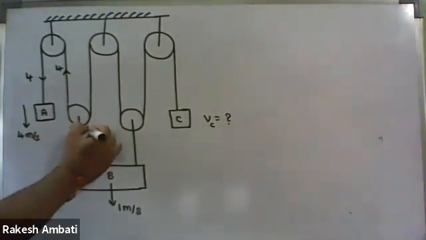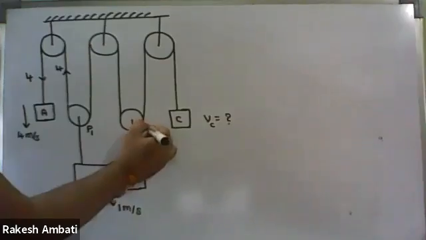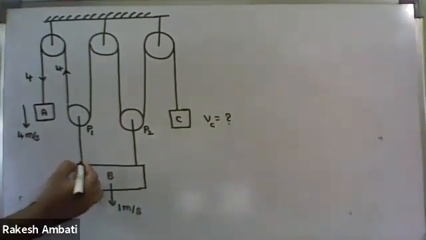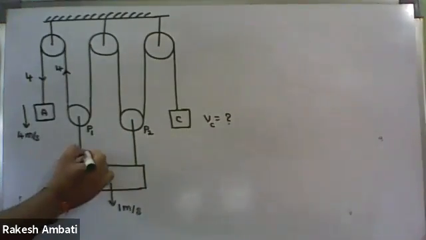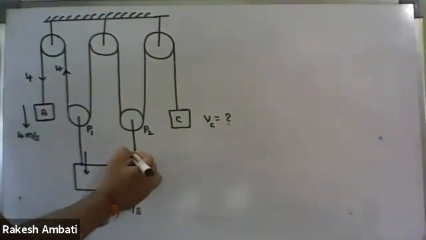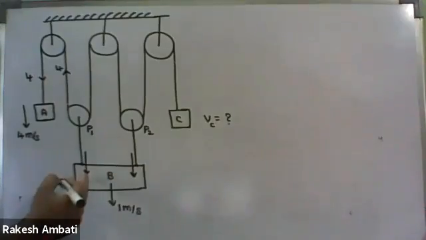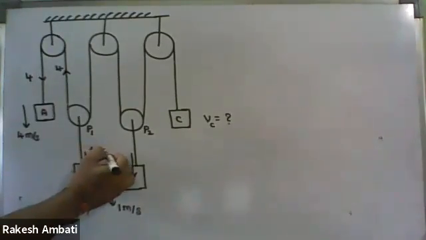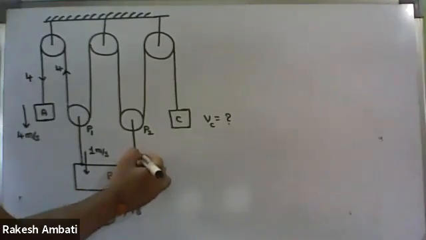For example, this is the P1 pulley and this is the P2 pulley. So here block B is moving down. That means this point is moving down with 1 meter per second, and this point is also moving down with 1 meter per second.